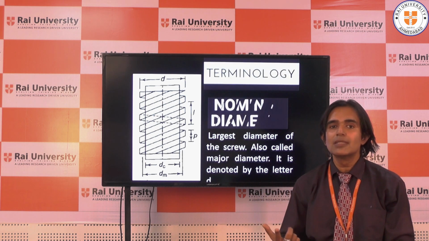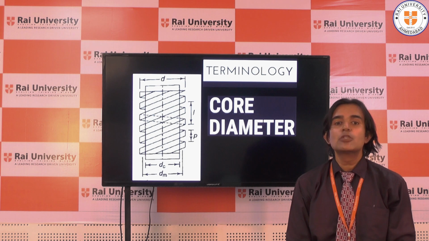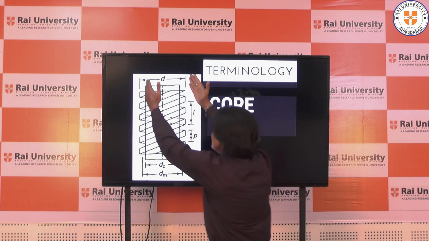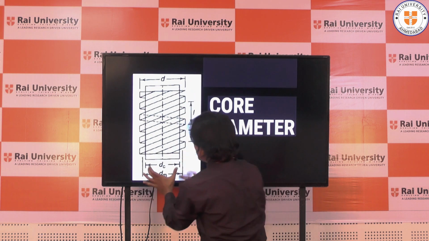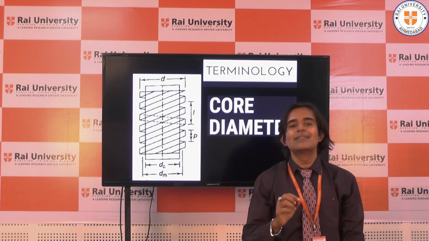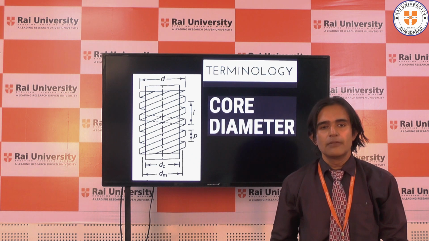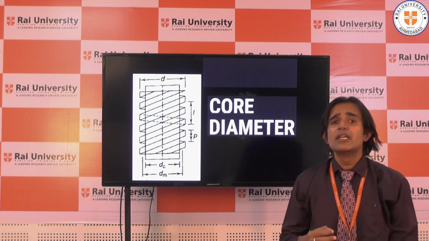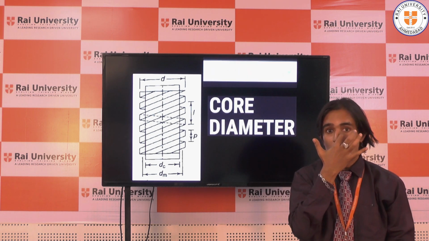Let us move to another term. The second term is core diameter or inside diameter. Now you can see this is the largest diameter, but this one is the shortest diameter, the distance from here to here. So the smallest diameter is called the core diameter, right? And it is the diameter which helps to carry the load, lift the load.